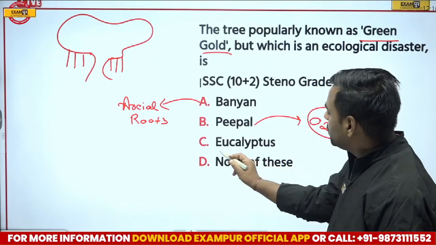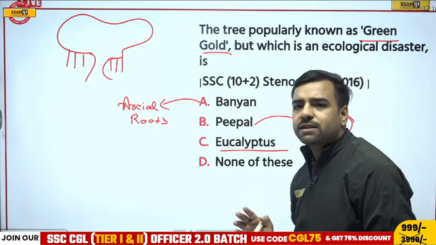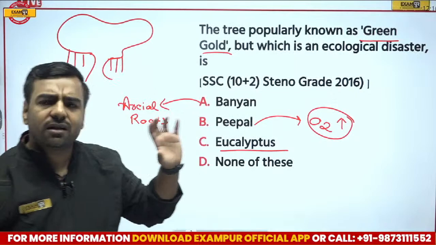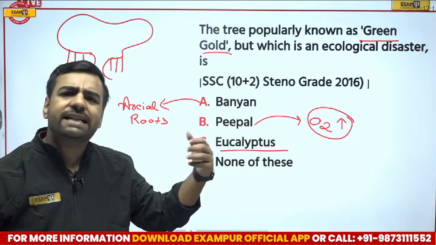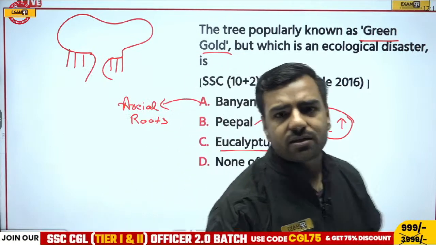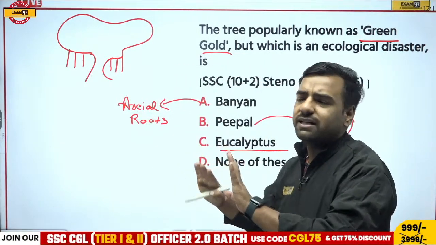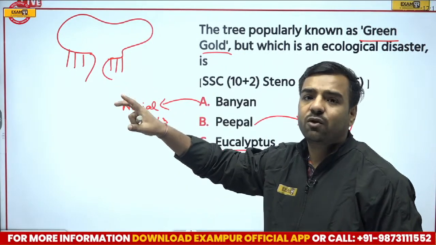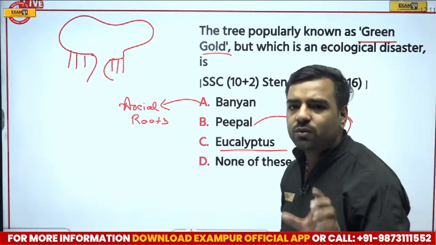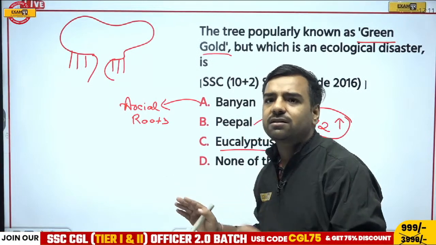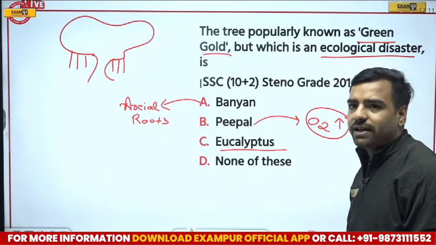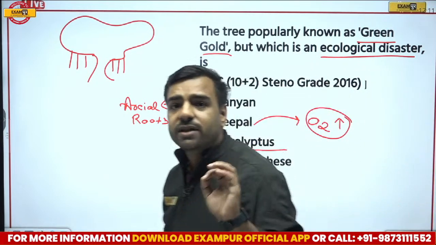But if I talk about eucalyptus, eucalyptus is the one which prevents diseases or insects. It is toxic in nature, so it protects itself from all those unwanted things which may come. But there's an issue in that. Now, what is that issue? Obviously, we have discussed that it is acting as an ecological disaster. Why? There's a reason behind it. And what is that reason?